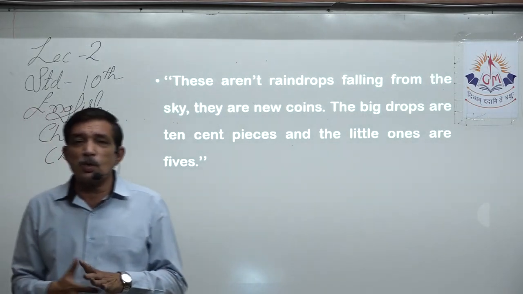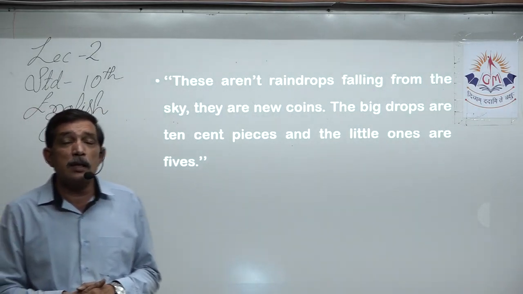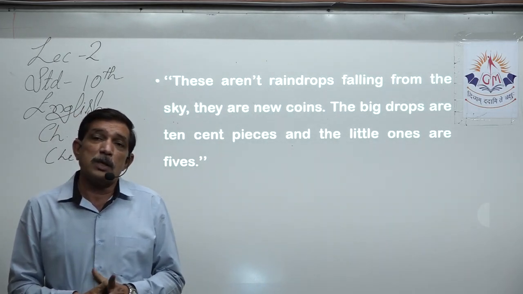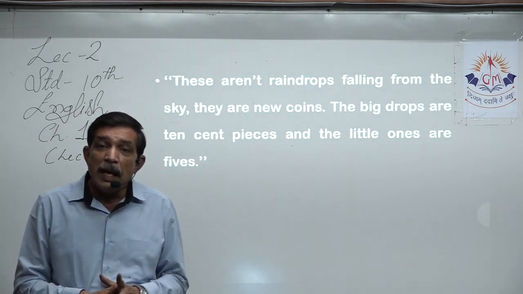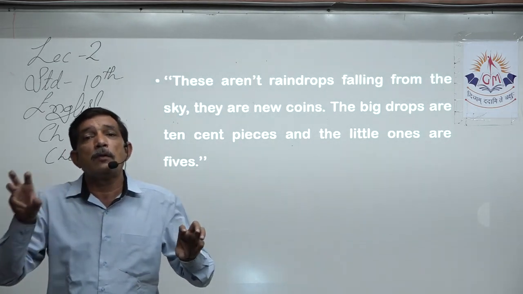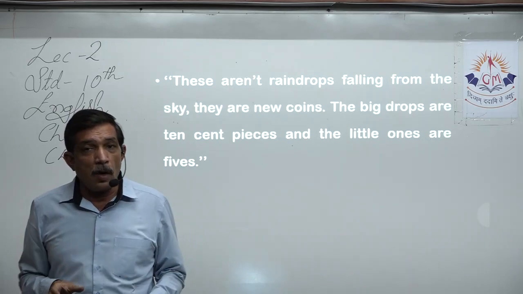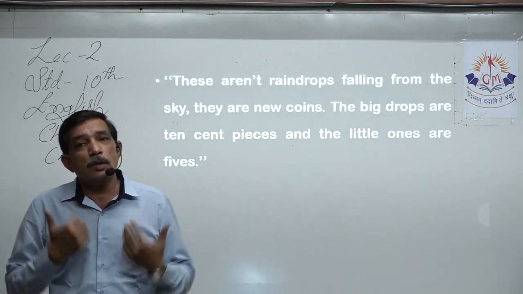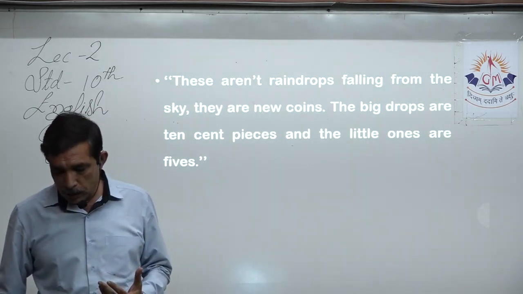That means he is so excited that the rain is received in time, and now he is going to get a very good harvest, and that excitement makes him compare the raindrops with 10-cent and 5-cent coins, because at the end he is going to get money from the crops.